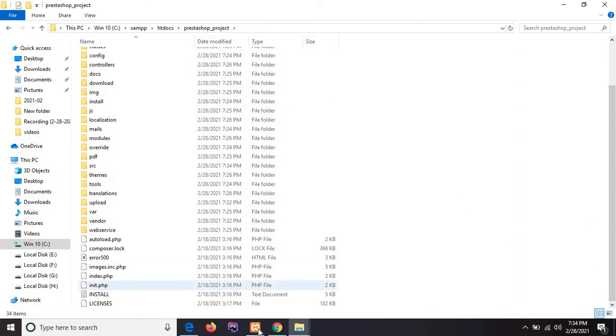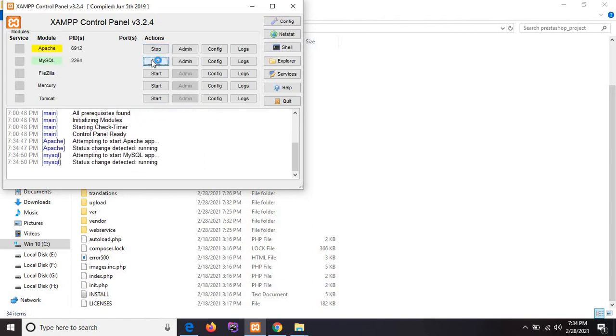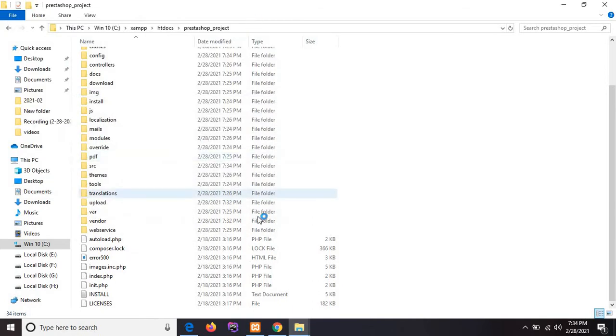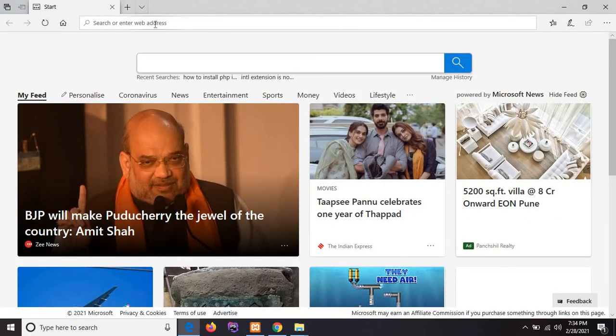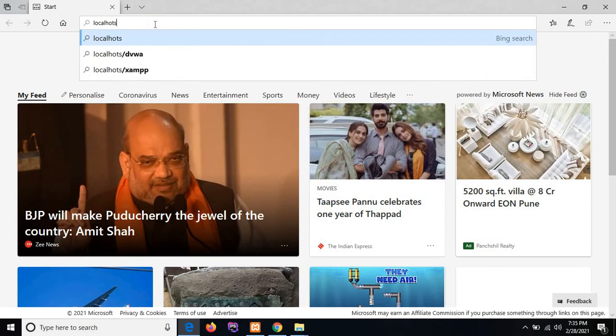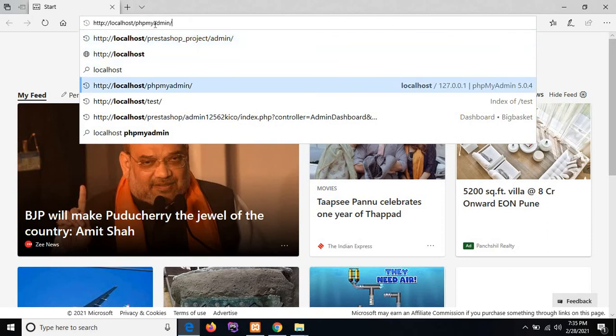Then we need to start the server. I'm starting the XAMPP server. If you have installed the WAMP server, then you need to start that server. I'm starting the Apache and MySQL services. Then open a browser and type localhost and phpMyAdmin.